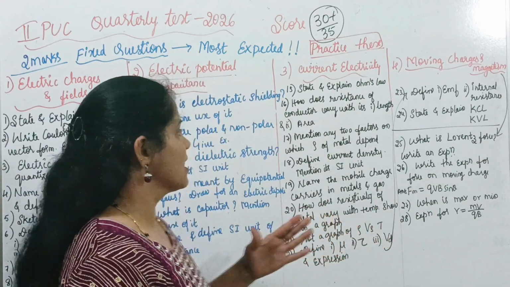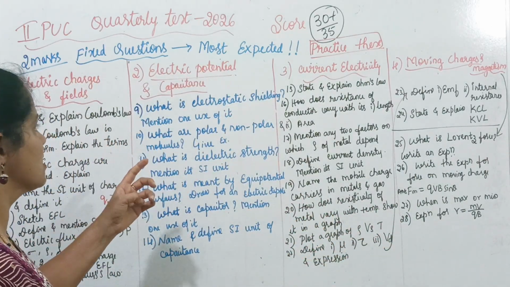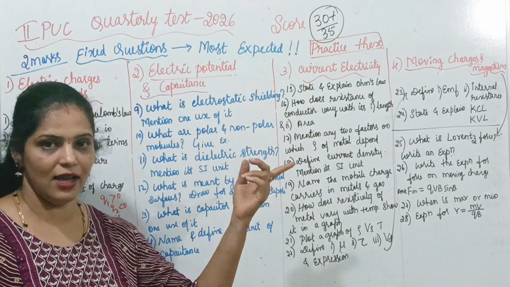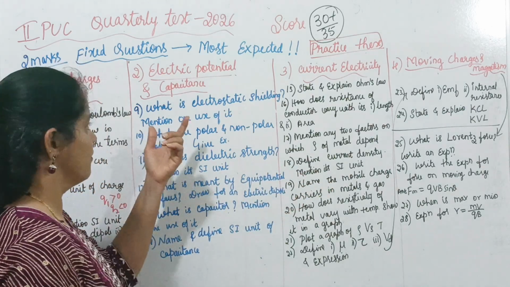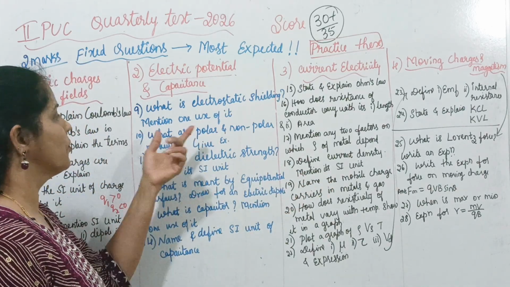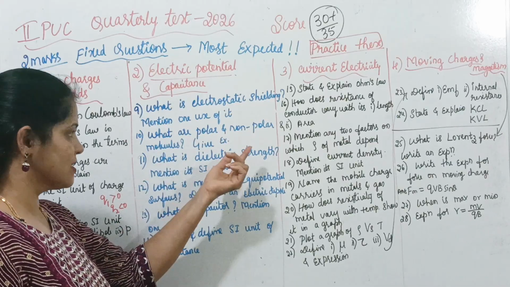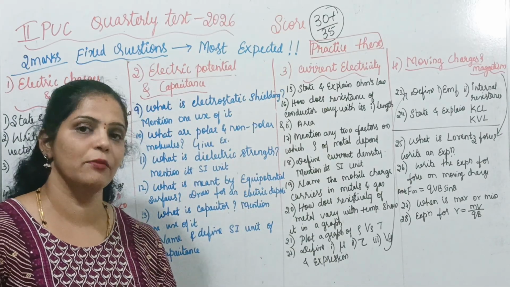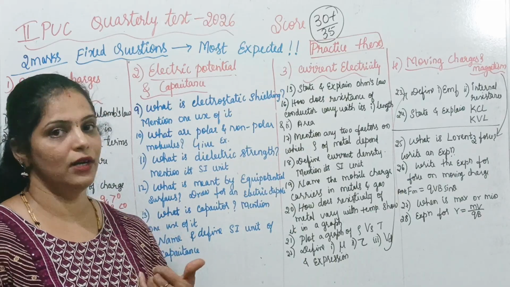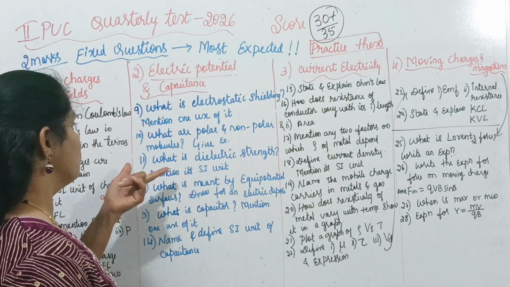Now let us move to the second chapter. What is electrostatic shielding? Mention one use of it. Last year annual exam question, one of the very important questions. And what are polar and non-polar molecules? Give examples. Or difference between polar and non-polar molecules. Give example. Or polar dielectrics, non-polar dielectrics. Give example. And what is dielectric?